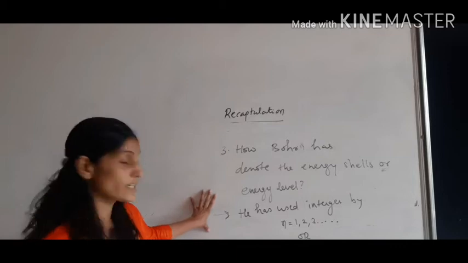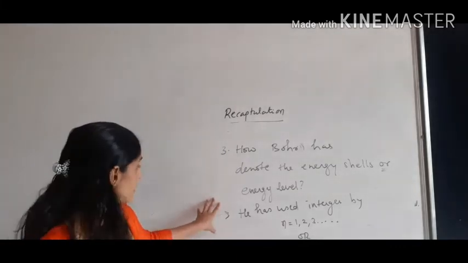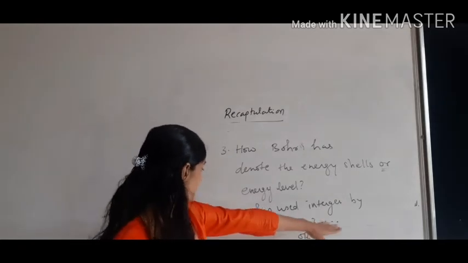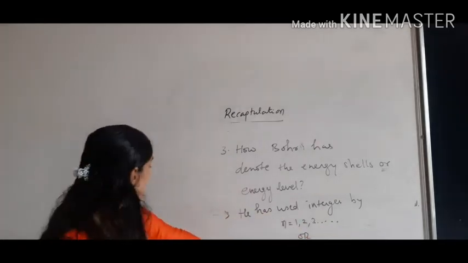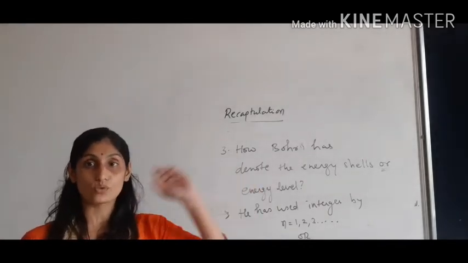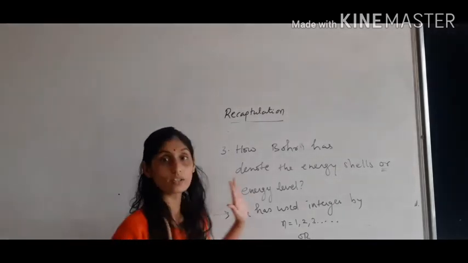Bohr has used integers, that is n is equal to energy shells or energy levels. The integers start with 1, 2, 3. And he has also used alphabets, starting with K, L, M and so on. So these are the notations for the orbits.